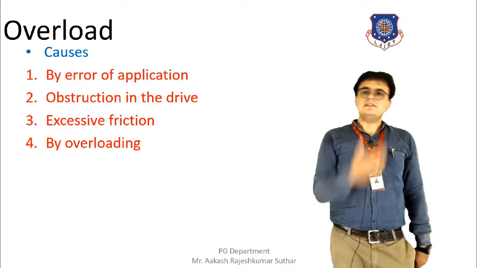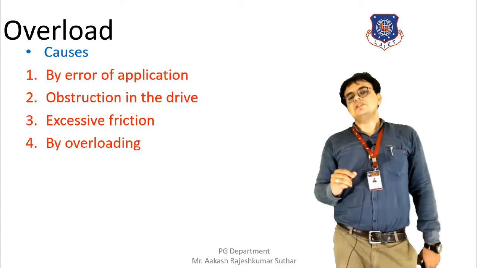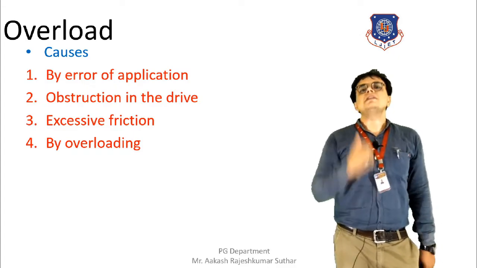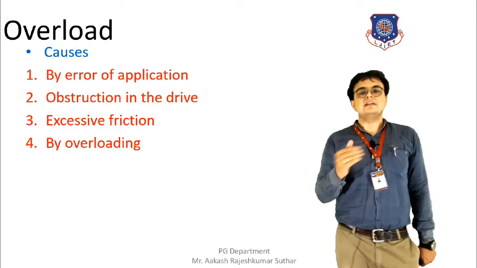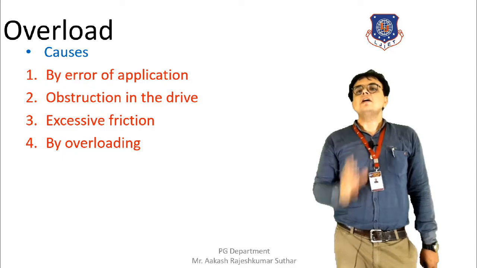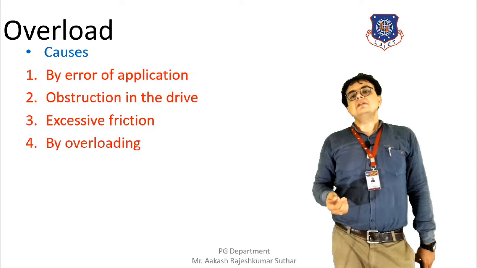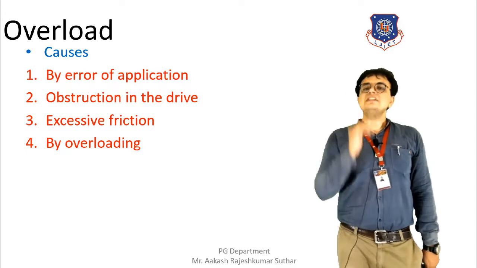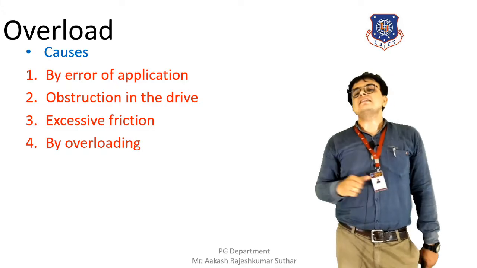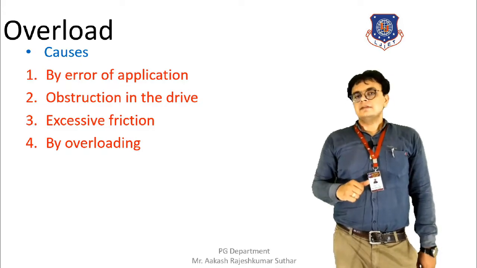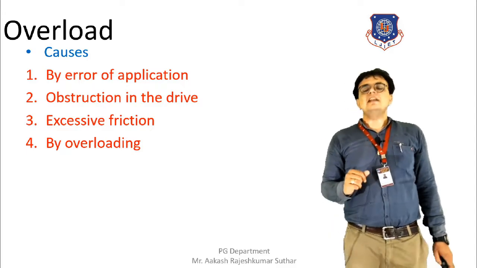So in order to rectify such overloading on the machine, a heating machine is required to be taken into consideration. A heating machine should be added to the machine so that it can identify the load in the form of heat, and it will signal as a red mark on the machine, and by observing that machine, we can get to know that the machine is getting overloaded. It is necessary to reduce the load, otherwise a major accident can occur and a failure can also take place. So this is how the overloading affects the electric motor.